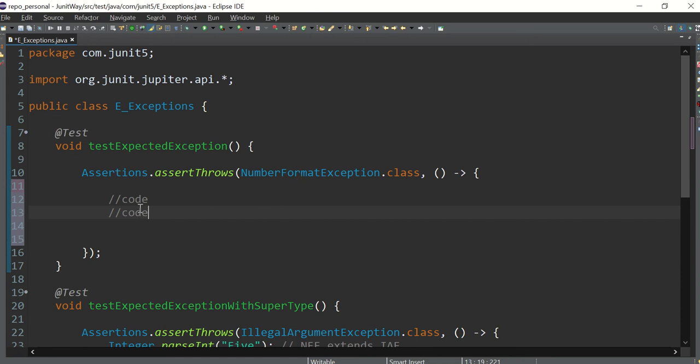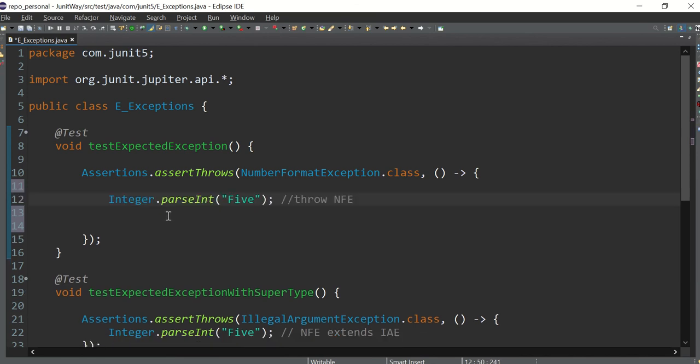Keep in your mind that if any other exception is thrown by this code apart from NumberFormatException, then also our test case should fail. Okay, this is one. I have written code which will definitely throw NumberFormatException. My code says Integer.parseInt, I want to parse an int, and there is some string, some abc.